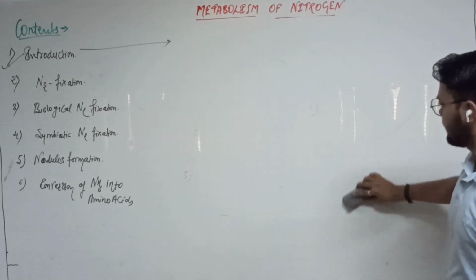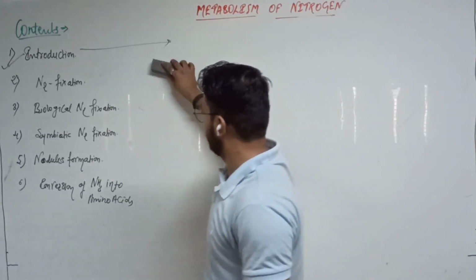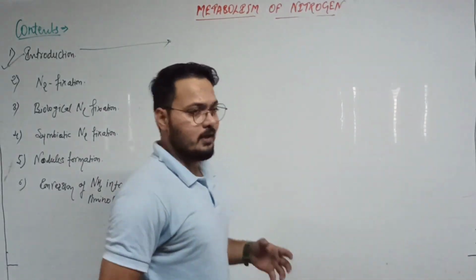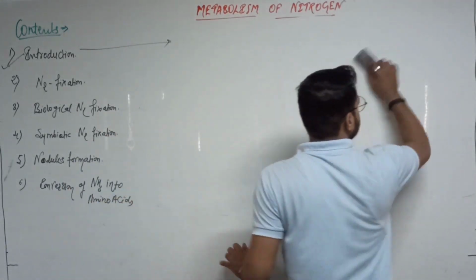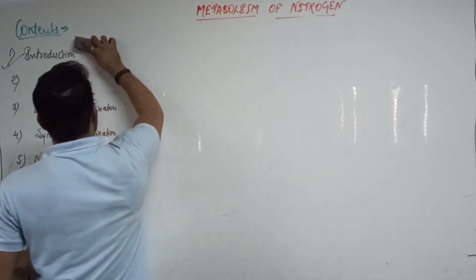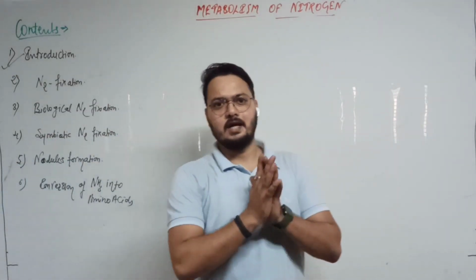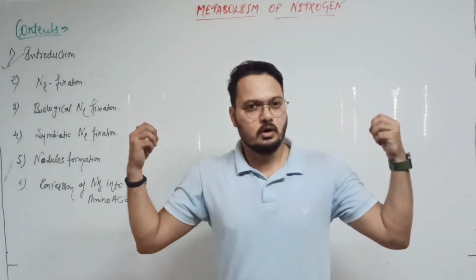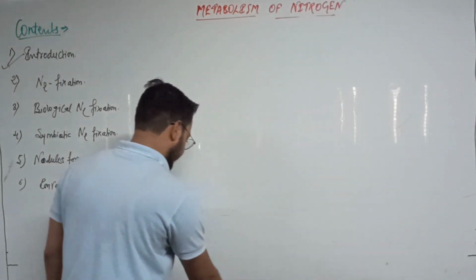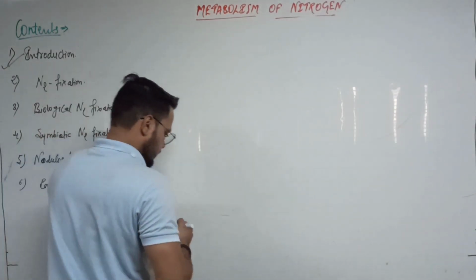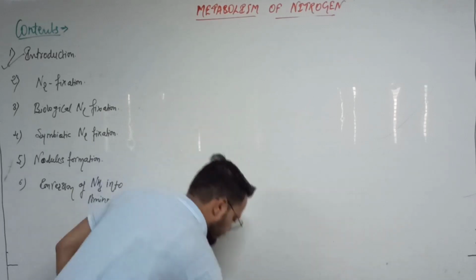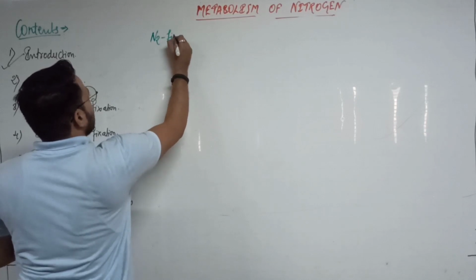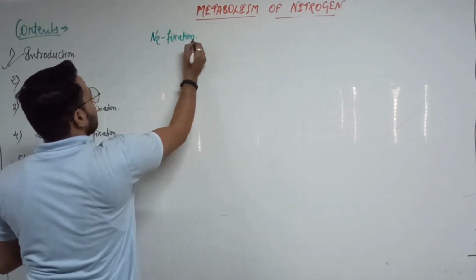The other source is artificial, like industrial combustion, forest fires, and automobile exhaust. So let's talk about the sources of nitrogen fixation, or we can also say the sources of nitrogen oxides. So first, nitrogen fixation.